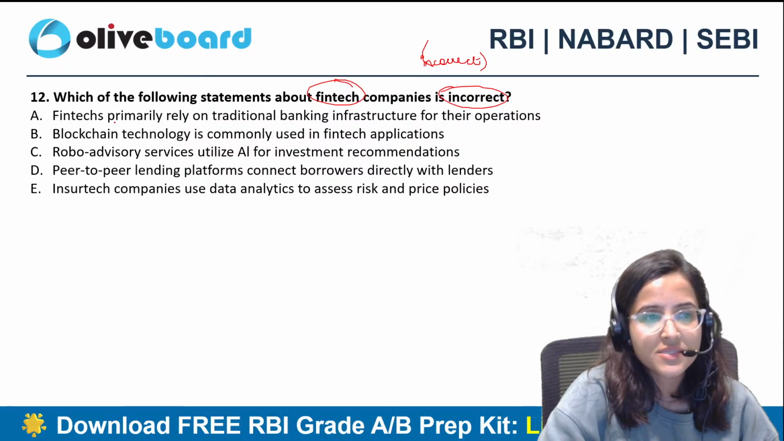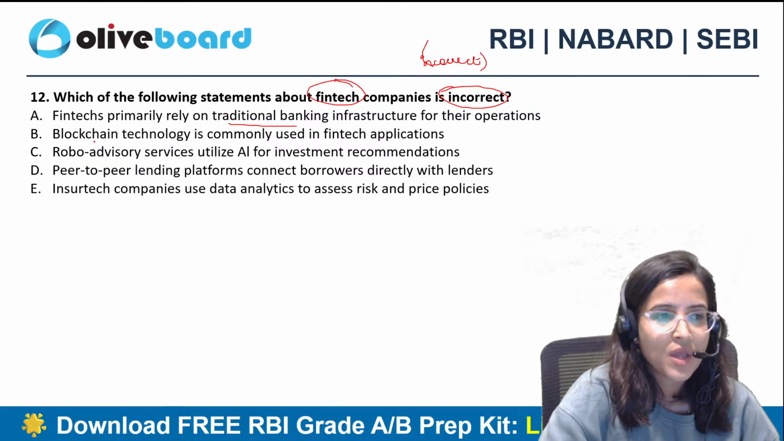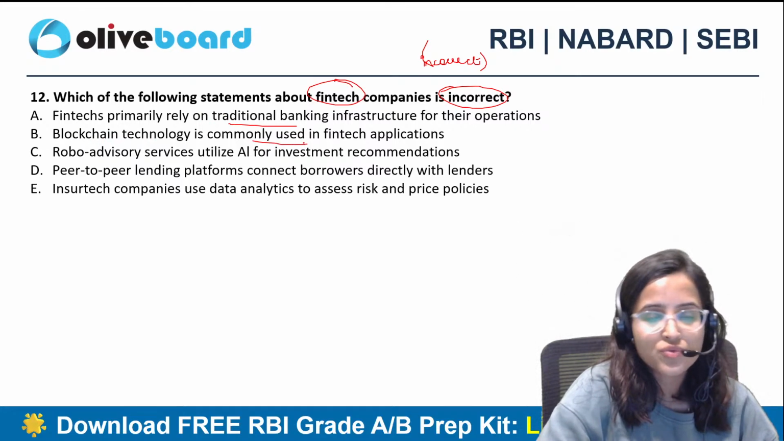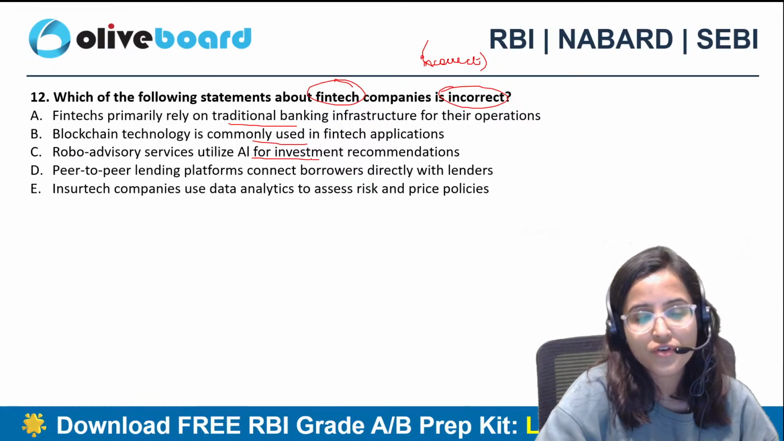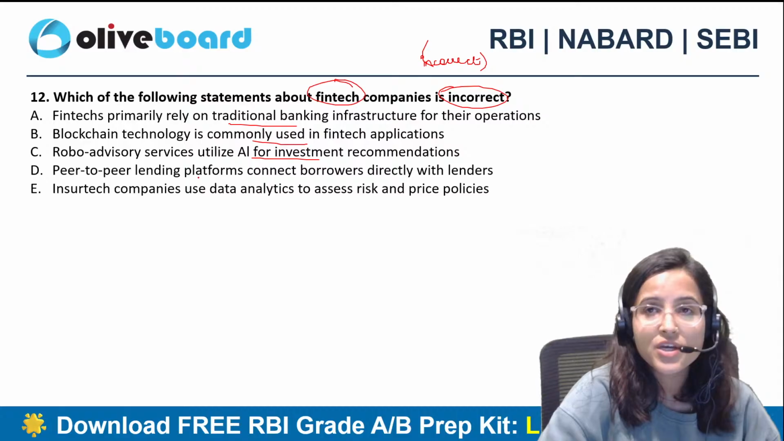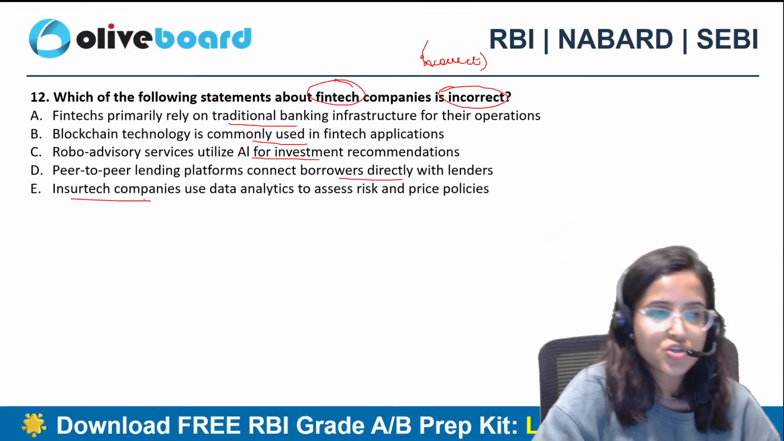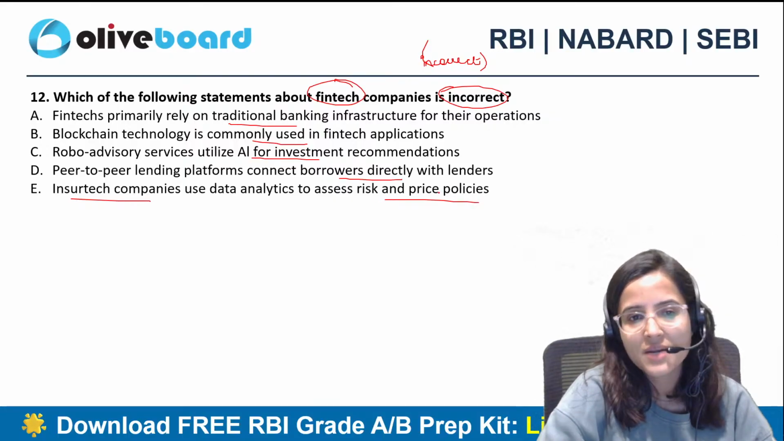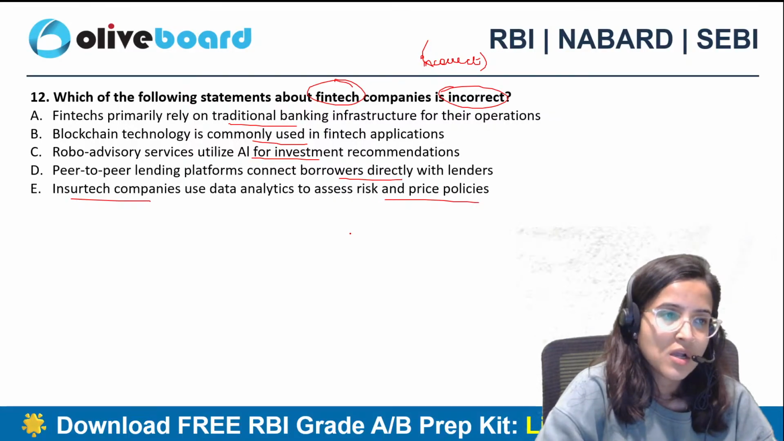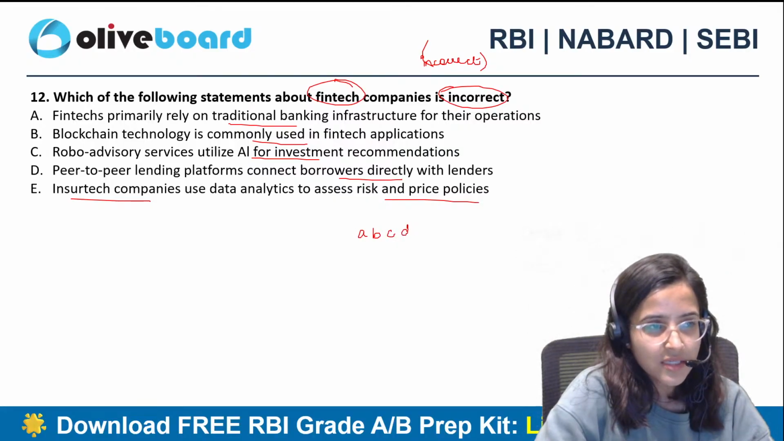Fintechs primarily rely on traditional banking infrastructure for their operations. Blockchain technology is commonly used in fintech applications. Robo advisory services utilize AI for investment recommendations. Peer to peer lending platforms connect borrowers directly with the lenders. Insurtech companies use data analytics to assess risk and price policies. Out of these, what is the correct answer? A, B, C, D, E.